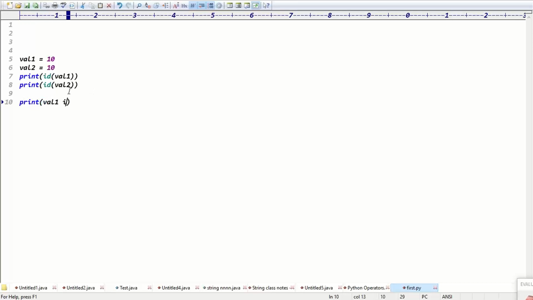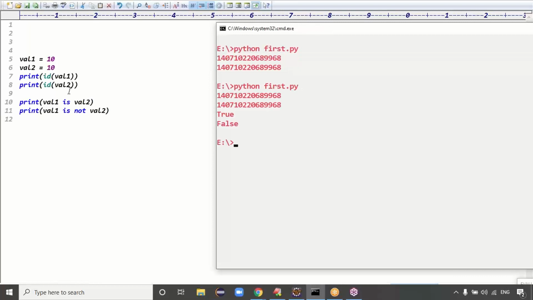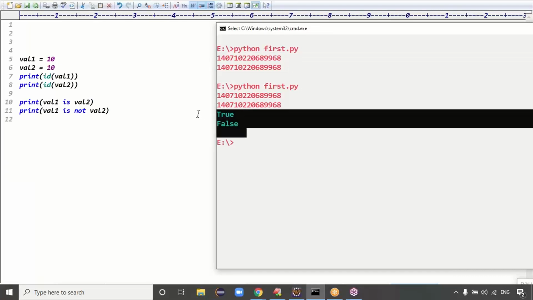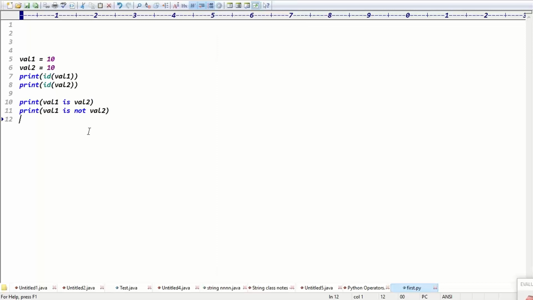Guys, tell me this example. Print val1 is val2, true or false? True, exactly. Val1 is not val2 means false, right? Exactly, guys. True, and we got false as output. In this example, how many variables are there? Two variables. How many memories?